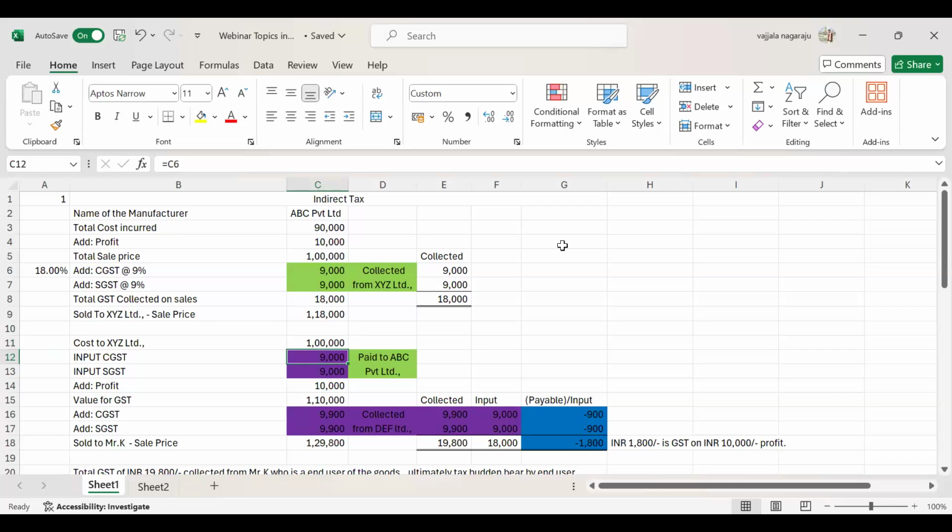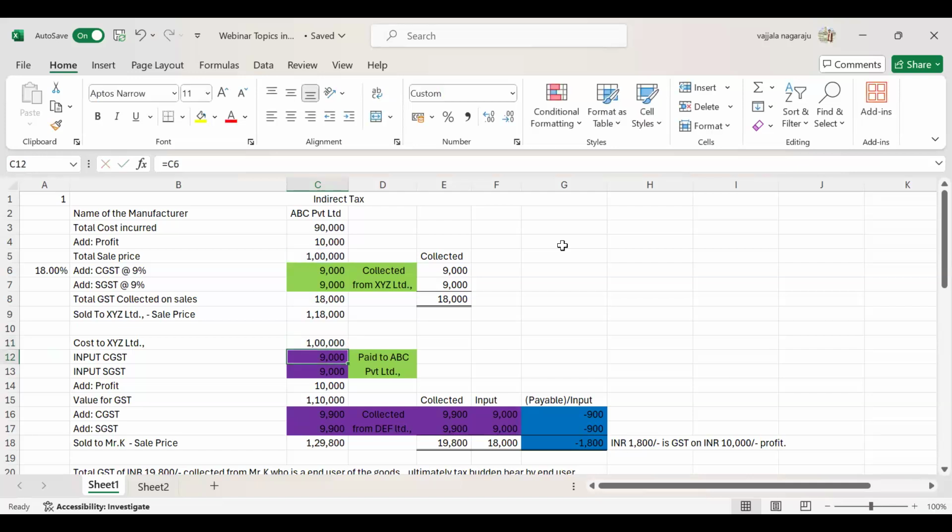So XYZ Limited will sell this product to some other persons also. In this example, you will understand thoroughly how retailers or wholesalers get the input tax credit, how they collect the GST, how they remit it to the government, and what amount they will remit to the government. So the cost to the XYZ Limited is 1 lakh.